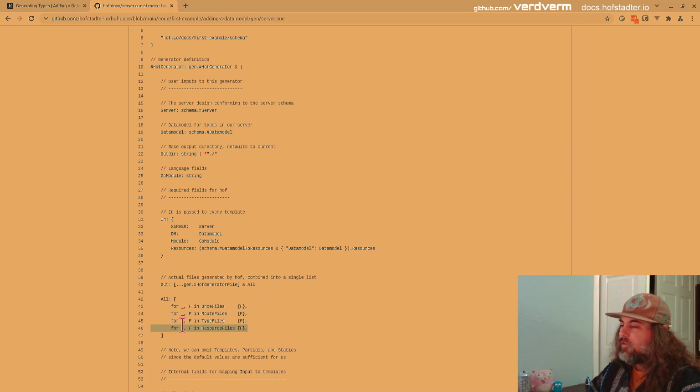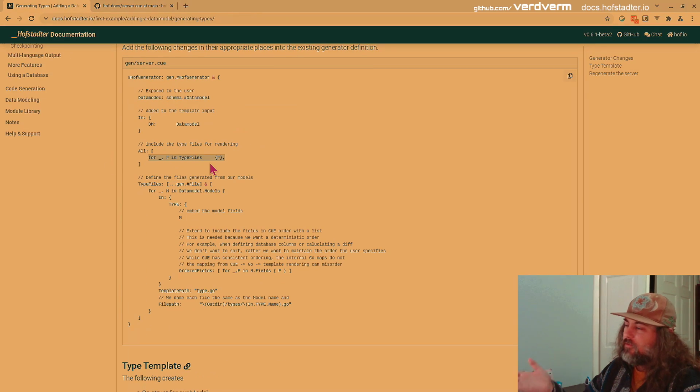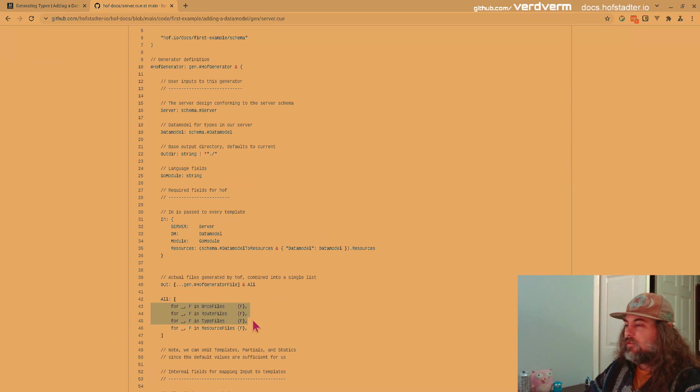Probably need, this comes later. We'll add this one later, but for now, you could just imagine these three. You have to write them all explicitly. You can't just put this next to it because of Q. If you're not familiar with Q, we could talk about Q another time. I'm not going to go into the details necessarily, other than that, this is a list, and we're just copying this list into this list, and what you see here is really just a way to combine multiple lists into one single flat list and then present that to Hoff.